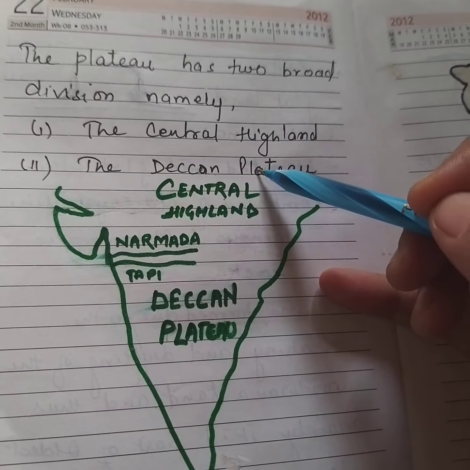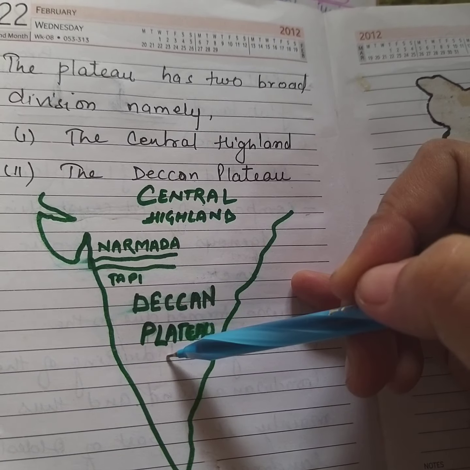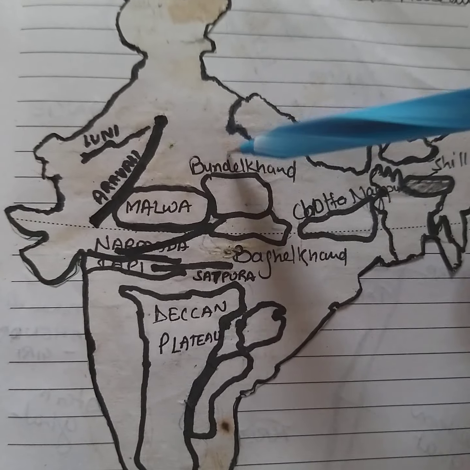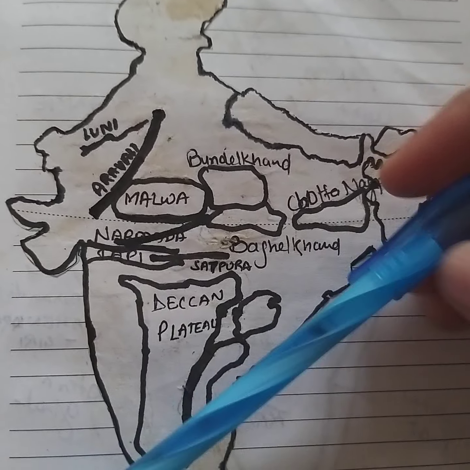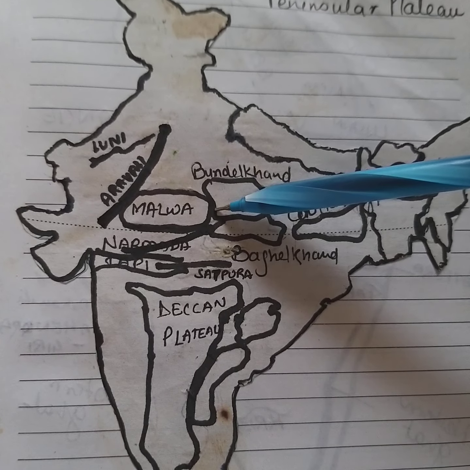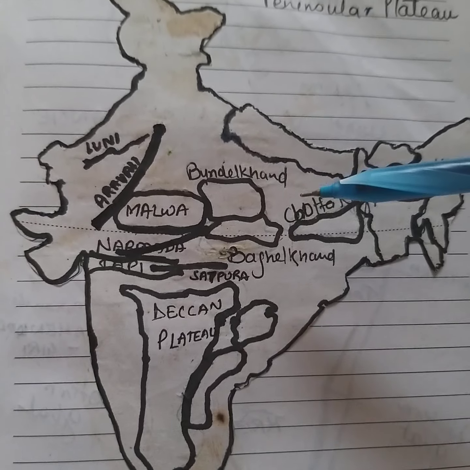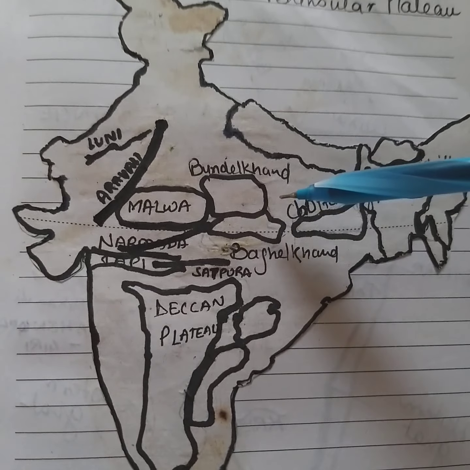Plateau. So what we come to know is that the Narmada and the Tapi rivers divide the plateau into two parts. Here you can see above the Narmada is the Central Highland and below the Narmada is the Deccan Plateau. You can see the part of the peninsular plateau lying to the north of the Narmada river. Here is the Narmada river. It is lying to the north of the Narmada river, covering a major area of Malwa, Baghelkhand and Bundelkhand. They are this Chota Nagpur plateau. These are known as the Central Highland.